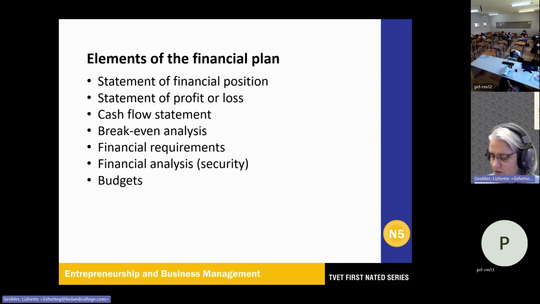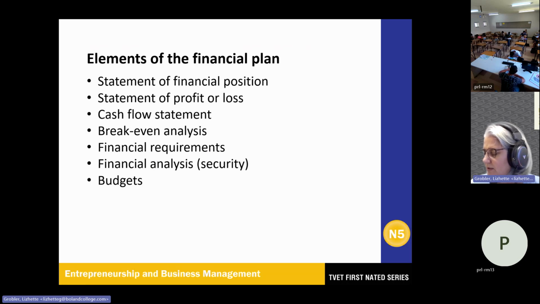Okay, so the financial plan is also the assessment of a business's current and future financial situation. So the financial manager will use the current situation to predict future cash flow and also determine the financial position. And this will all be set in the statement of profit and loss. This is important when you apply for any loans at any financial institution, where they will definitely look at your assets. Okay, so financial documentation, this is page 87, statement of financial position.